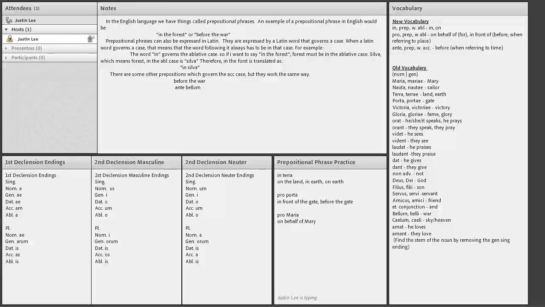Okay, so that is all that I have for you today. In the next lesson, we're going to be covering first conjugation verbs. So, yeah, that's something to look forward to.